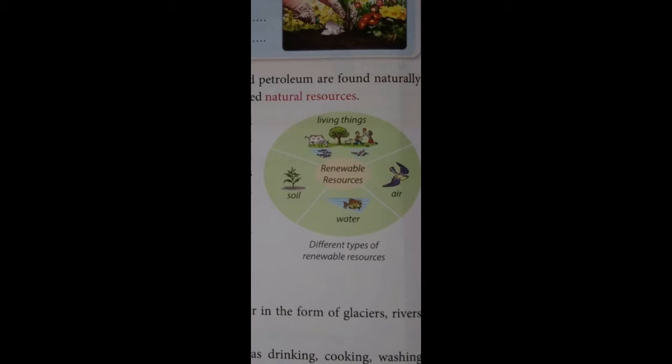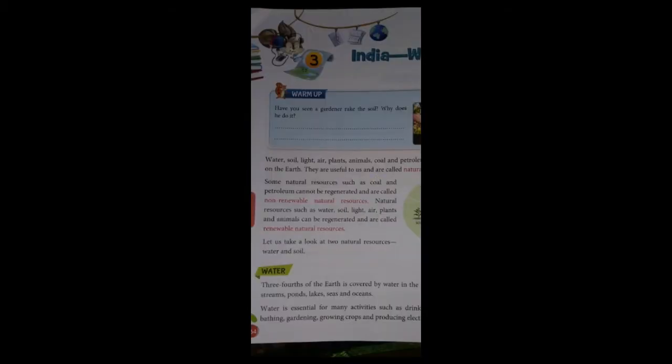These are the renewable natural resources. So students, today we are going to learn deeply about two renewable natural resources, which are water and soil. First we are going to learn about water.